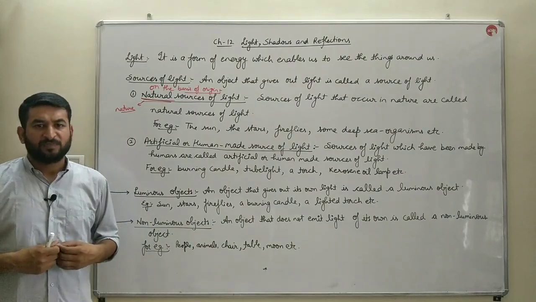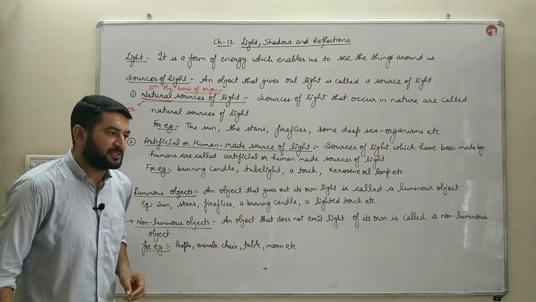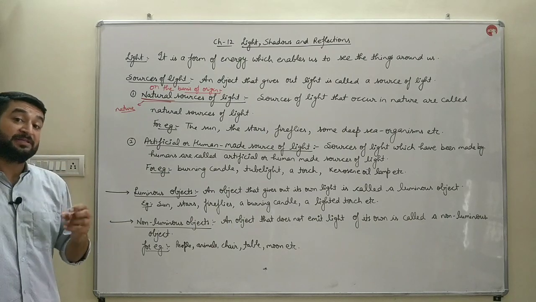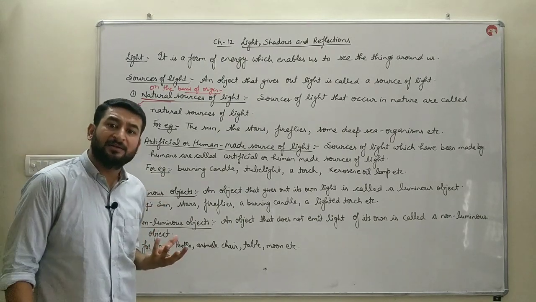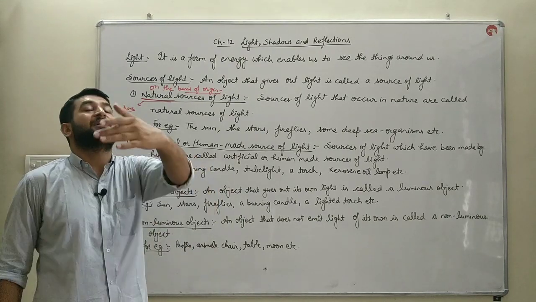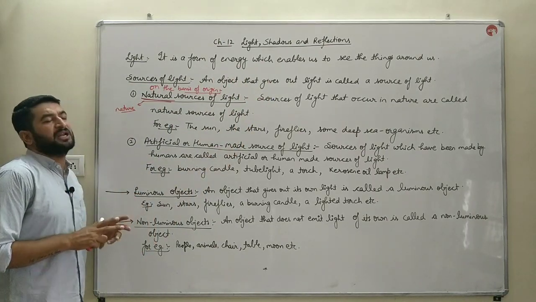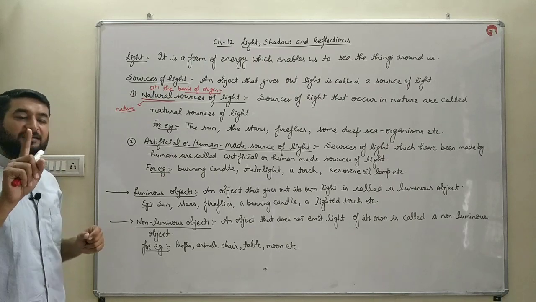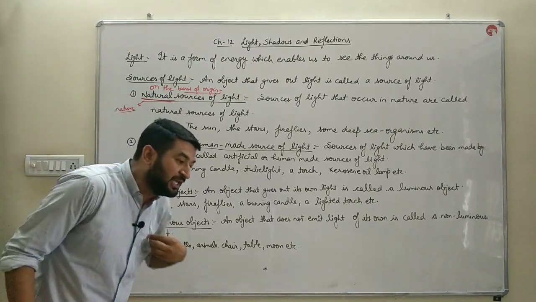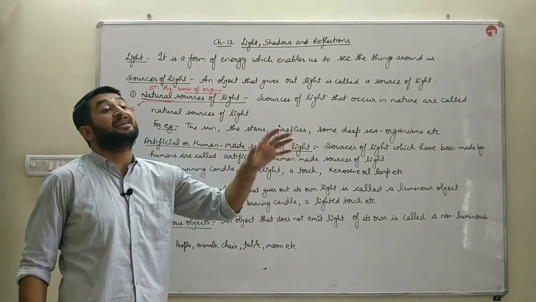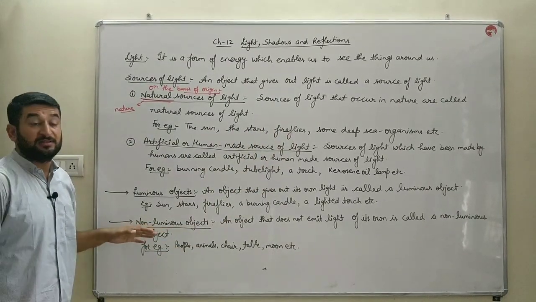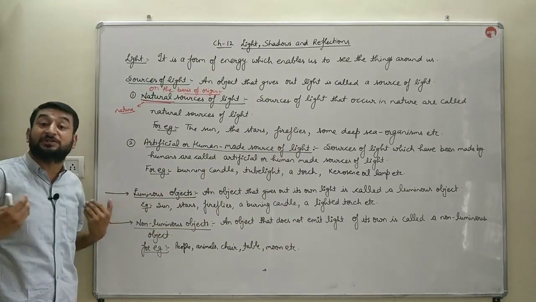Now we'll discuss the different types of objects, either on the basis of emitting their own light or reflecting some other source's light. अब बच्चे ऑब्जेक्ट्स दो तरह से डिफरेंशिएटेड हैं. एक जो ऑब्जेक्ट्स अपनी खुद की लाइट छोड़ते हैं, and due to that light they are visible to us. They allow the other objects to be visible to us as well.